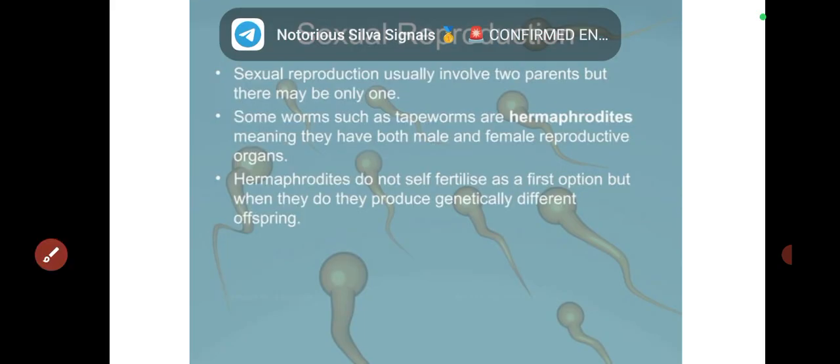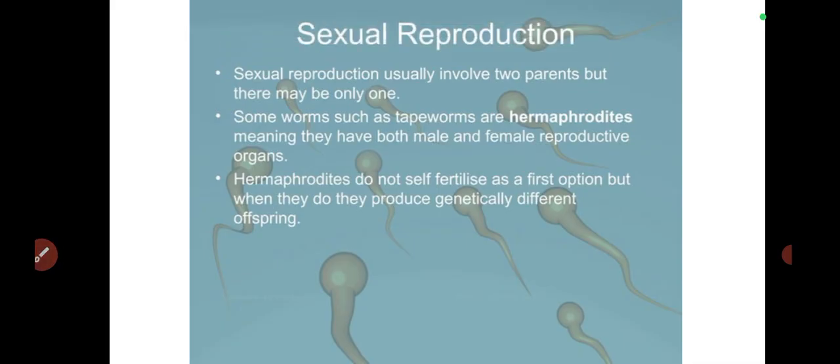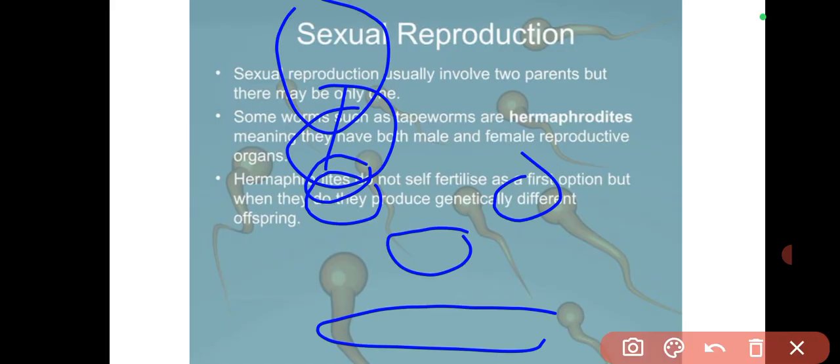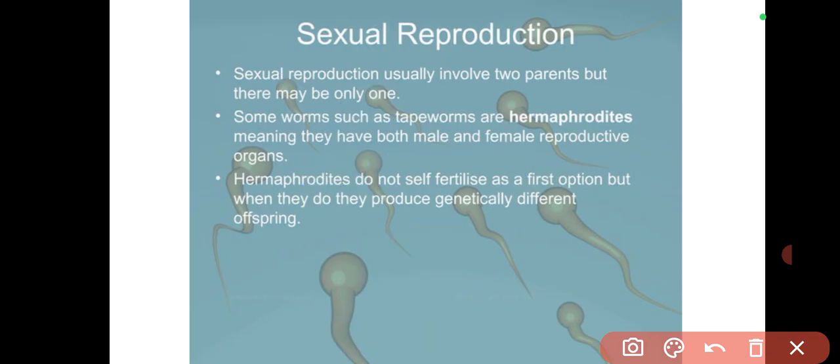Now, sexual reproduction involves two parents, but there may be only one. Some worms, such as tapeworms, are hermaphrodites. Hermaphrodites, we already covered that, are organisms that possess both male and female reproductive parts. Hermaphrodites do not self-fertilize as a first option.